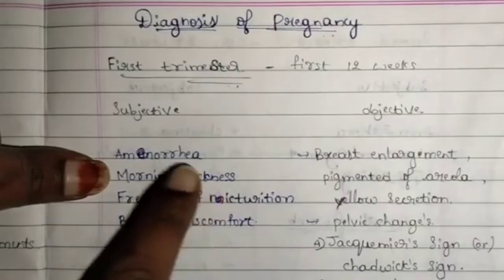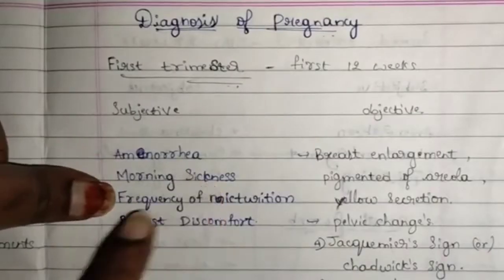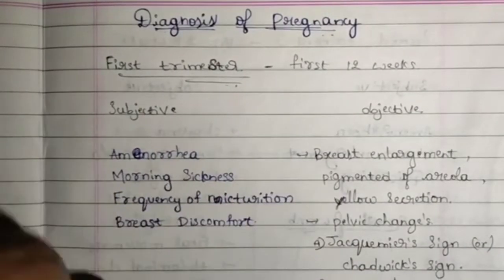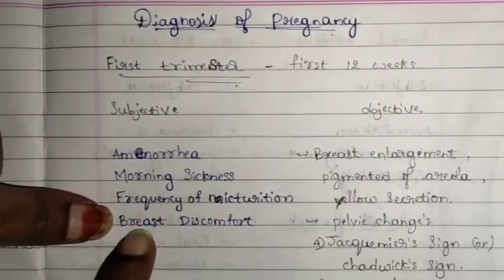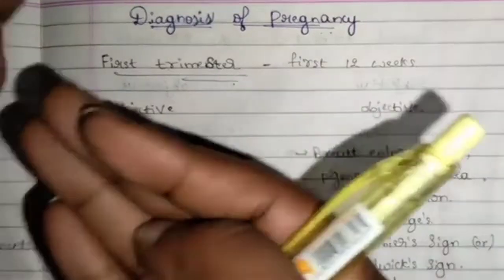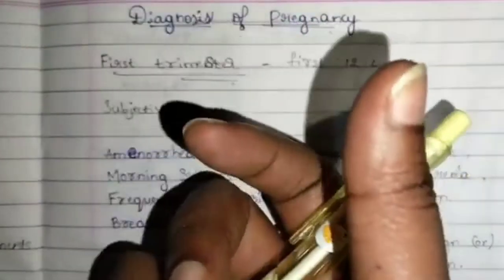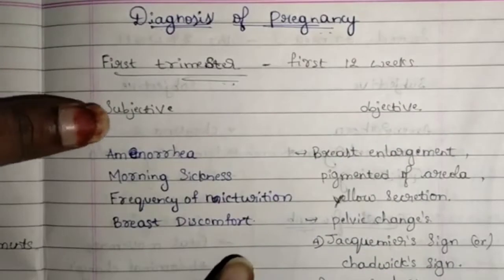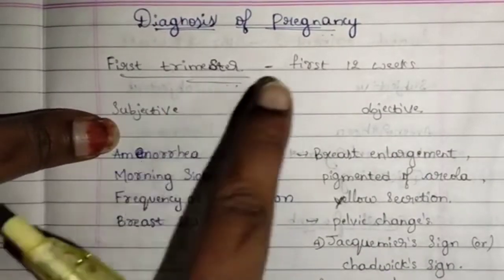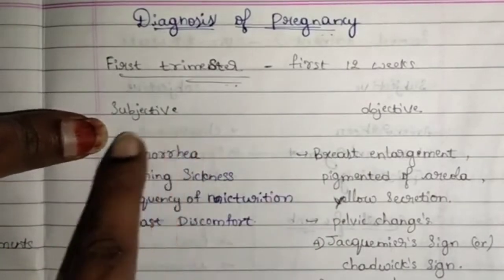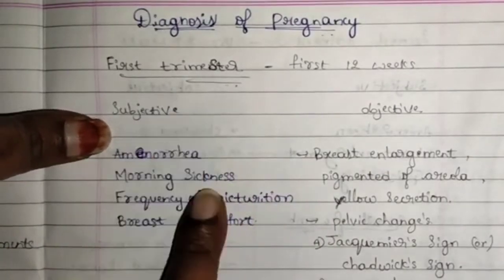It is due to the increase of hormones. Frequency of micturition is nothing but frequency of urination. Next, breast discomfort is due to the enlargement of the breast. These are the complaints that the female reports, generally from conception to the 12th week, that is, in 3 months.